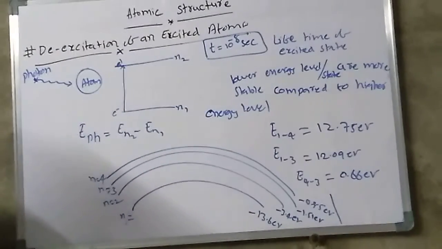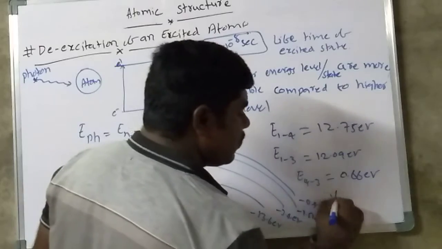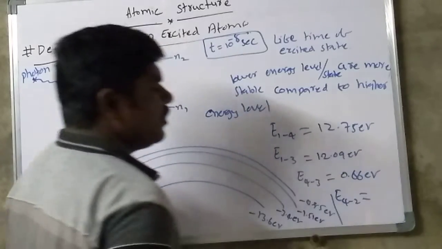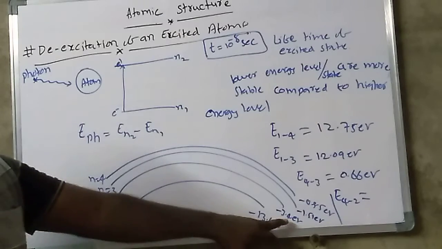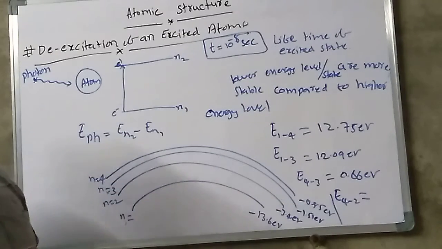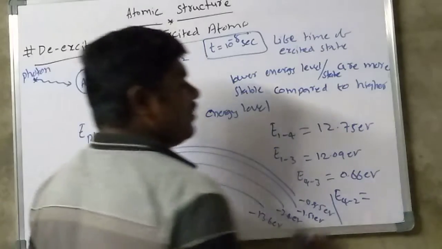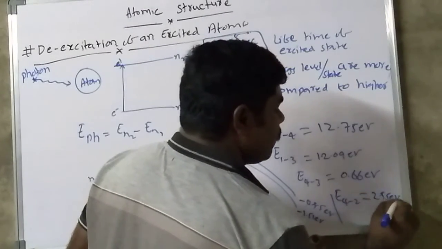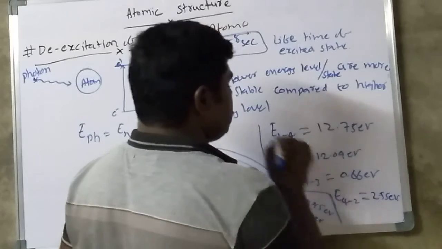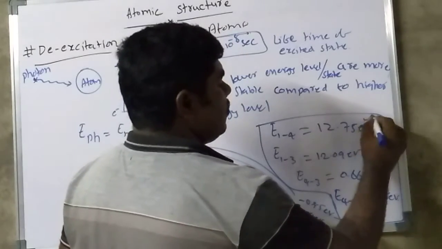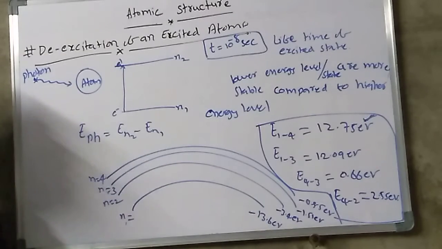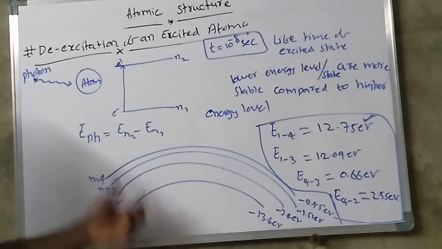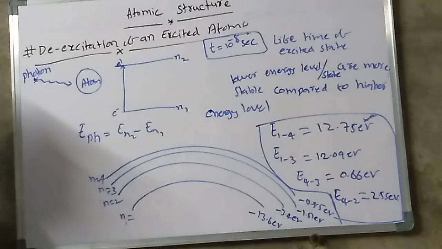Similarly, for E42, with 3.4 for level 2 and 0.85 for level 4, it is approximately 2.55 electron volt. So which one has the larger energy gap? Only the lower energy levels are more stable when compared to the higher energy levels.